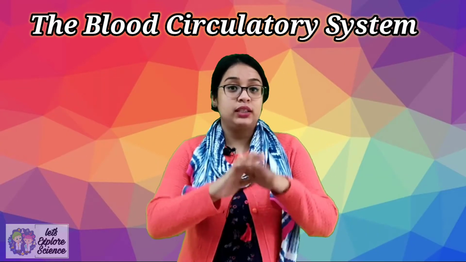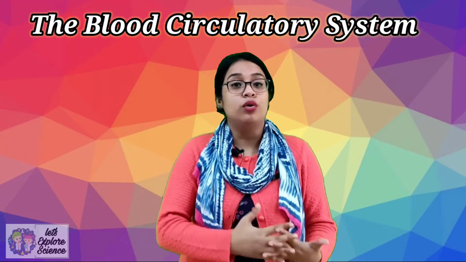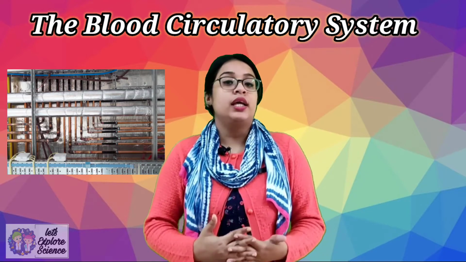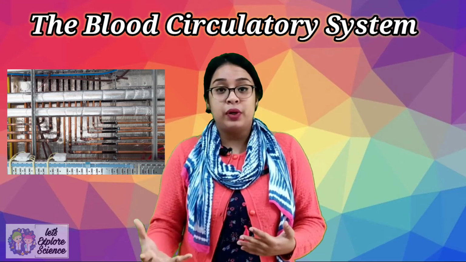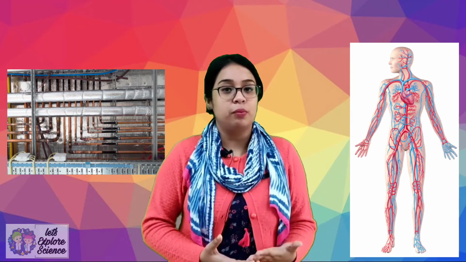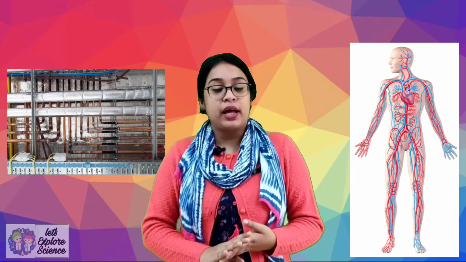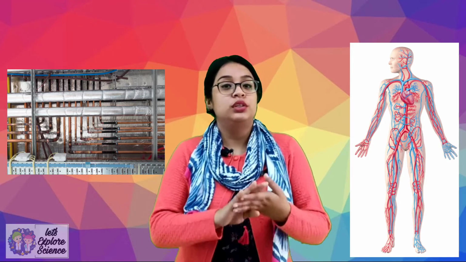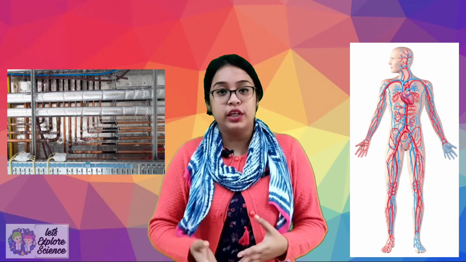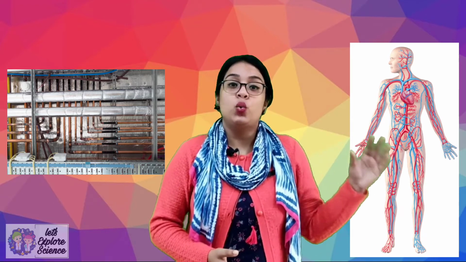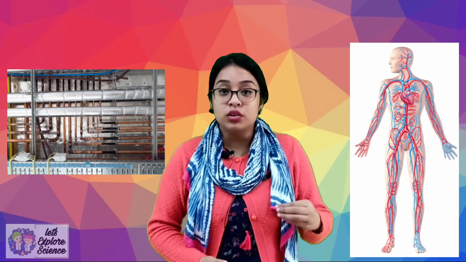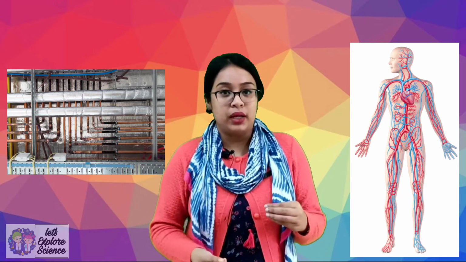Now if you want to make the whole thing clear, think about the water system inside your homes. Like we have a pump. Now that pump transports the water from underground or from different reservoirs to the tank through some pipes. Now the pump is similar to the heart and the blood vessels can be compared with the pipes. Now these pipes are connected from the tank to the different places like the washrooms or the kitchen. Now pipes are equivalent to the blood vessels and the water here can be compared with the blood.